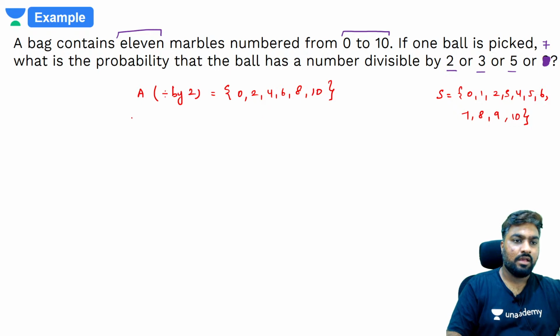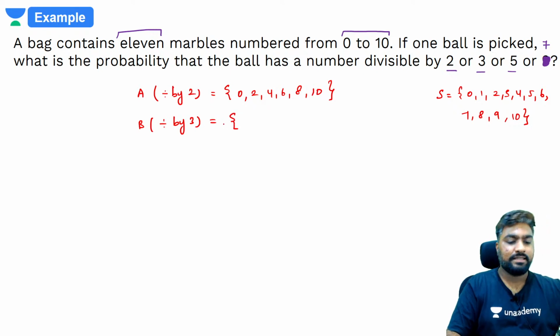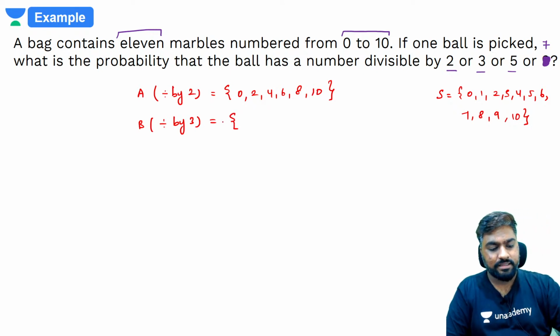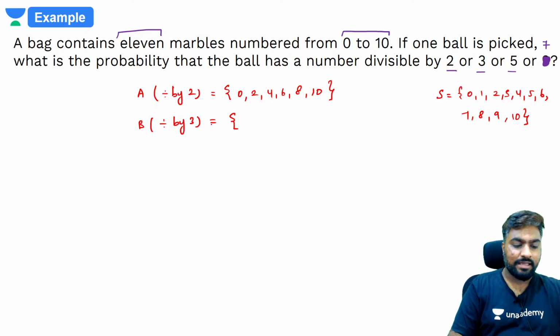B is a set that says divisible by 3. What are the terms divisible by 3? Is 0 divisible by 3? Quickly tell me that. बस ये बताओ क्या 0 3 से डिविजिबल है या नहीं है? Is 0 divisible by 3 या no? 0 को आप 3 से डिवाइड करोगे क्या आएगा? 0. डिविजिबल है?